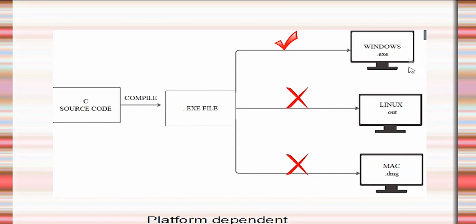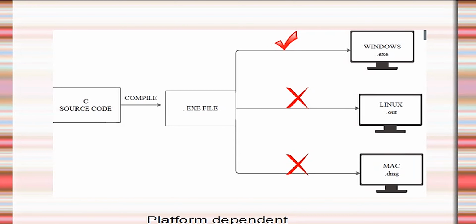So what do we have to do? Again we have to compile our program on the Linux machine, and again we have to run the program. In the same way, if we use this .exe file on a Mac machine, it cannot run because it cannot understand the .exe file. Again we have to compile the program and run it. So this is called platform dependent. If we change the platform, we have to compile the program again and run it. This is a disadvantage of the C language.